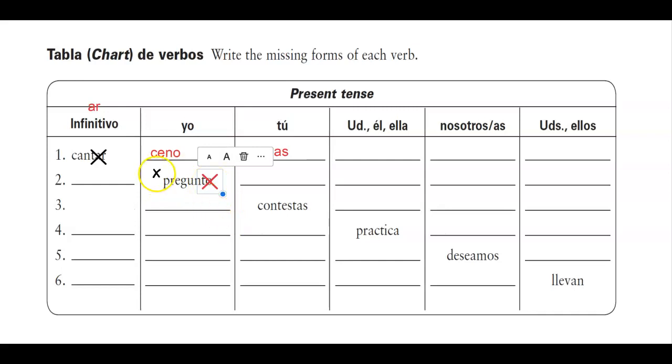But if we take that off, we are going to find our original verb, which is pregunt, our stem. And then, of course, we know our ending has to be AR. Then, of course, you'll get pregunt again with a new ending, AS. And that's how you'll complete this section.